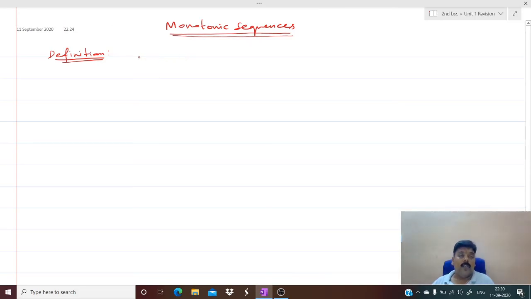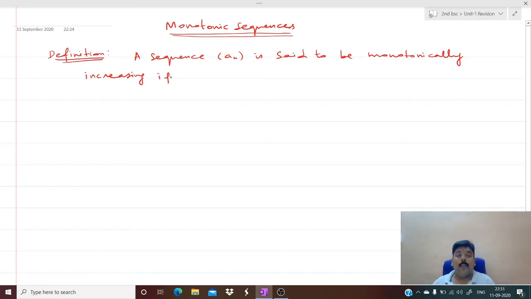So what is the definition of a monotonic sequence? A sequence a_n is said to be monotonically increasing if a_n is less than or equal to a_(n+1) for all n.